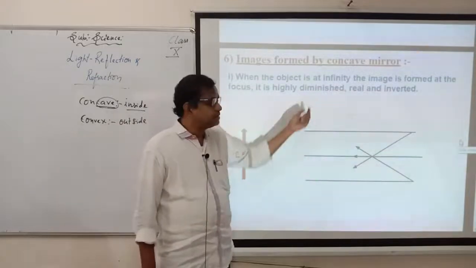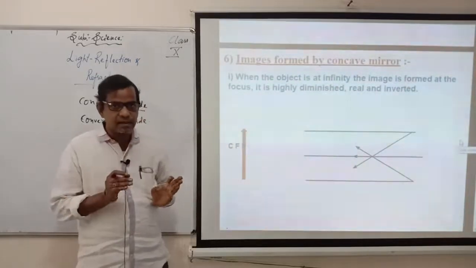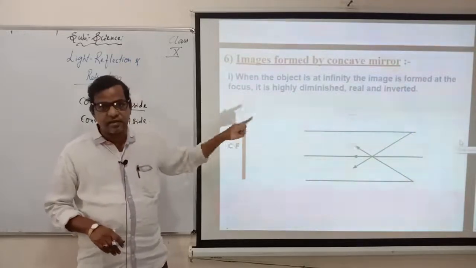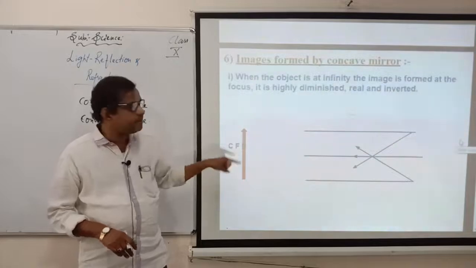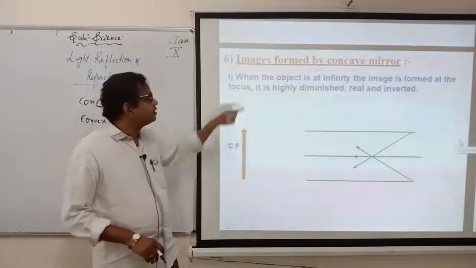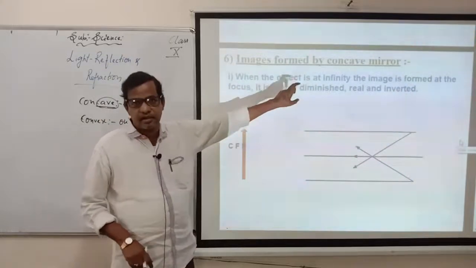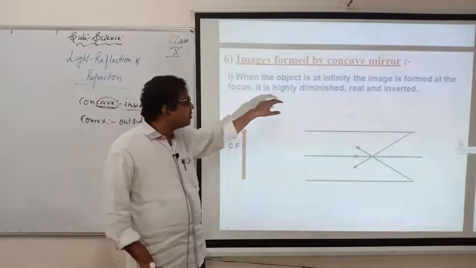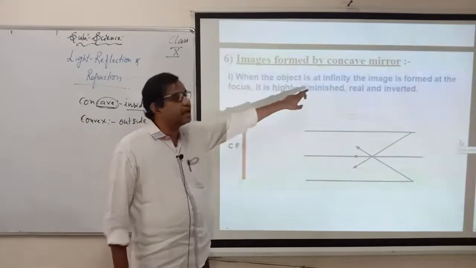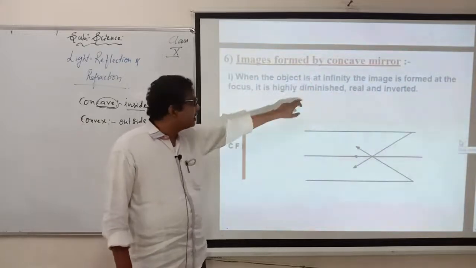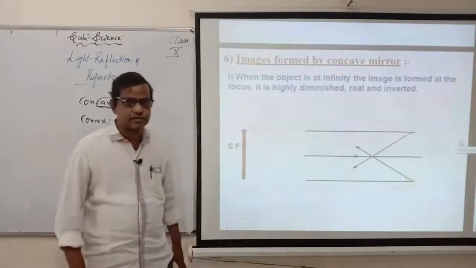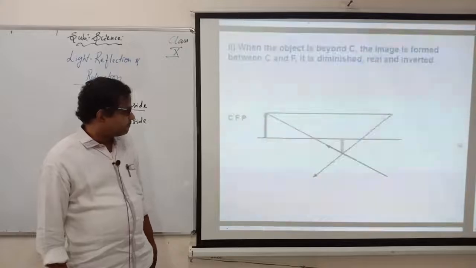It is highly diminished, real and inverted. Highly diminished means you cannot see it properly, but it will be real. Real means the image will be real, and it will not be straight but inverted when the object is at infinity. So you may get the question, what is the position of the object when it is at infinity? So your answer should be, it will be highly diminished, real and inverted. Okay.